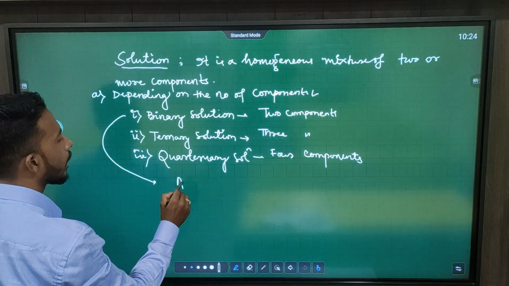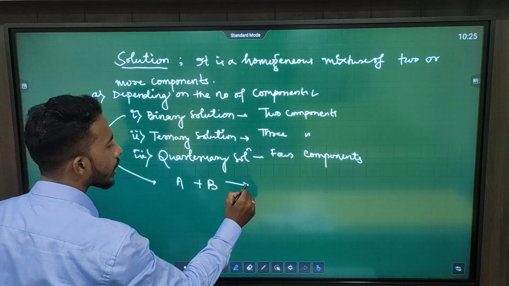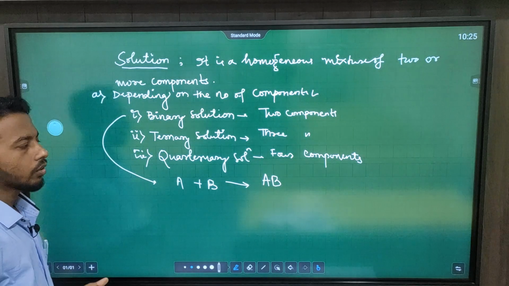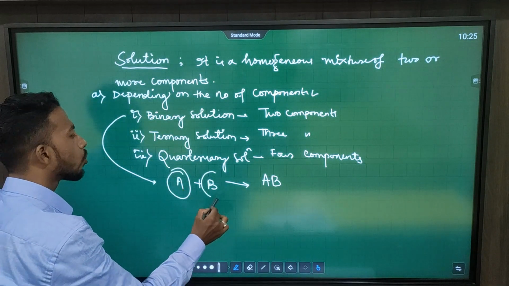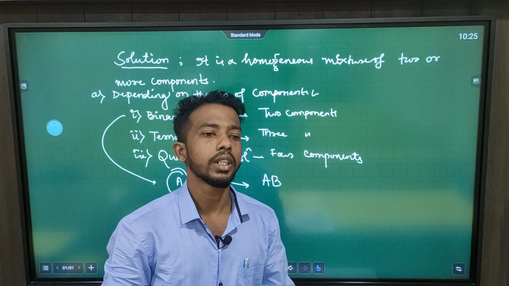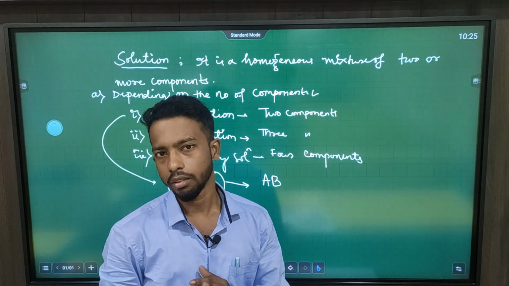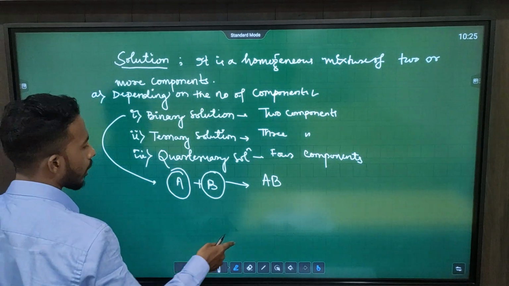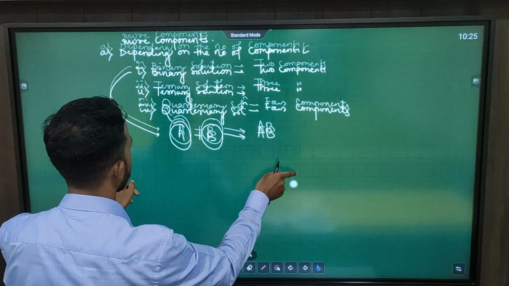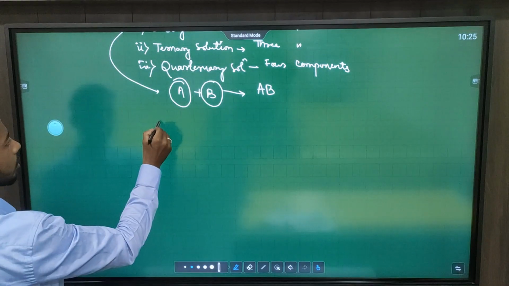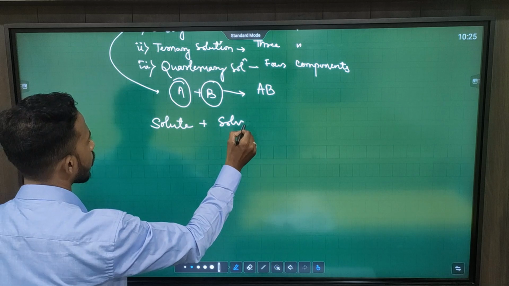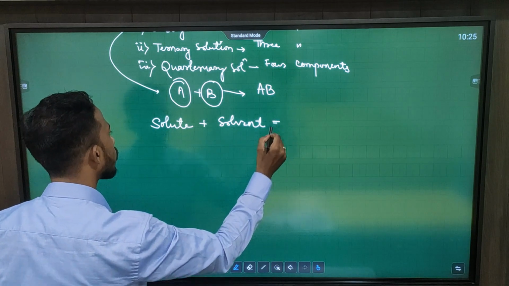Let us take component A and component B. When they get mixed, let us assume it will give AB. Clear? Now it is a binary solution or two component solution. So in case of binary solution, the two components are called one is solute, another one is solvent. Now, what is a solute and what is a solvent? So, here we can write solute plus solvent equal to solution.